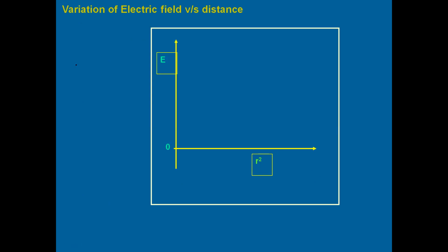Since E is inversely proportional to r square, the graph will be an exponentially decreasing graph. So this will be the shape of the electric field versus distance graph. Hope it is clear to all of you.